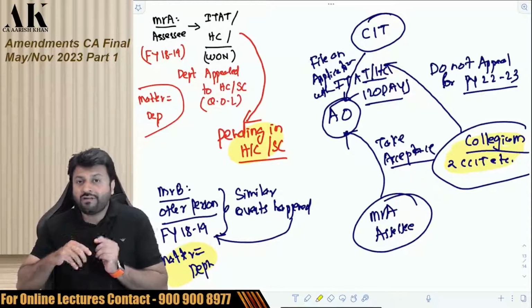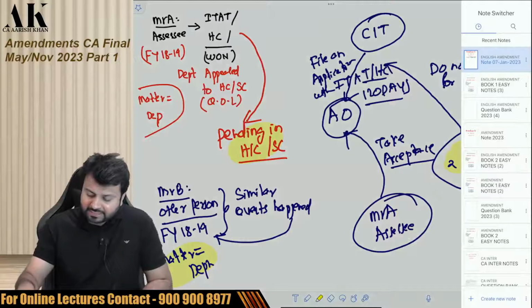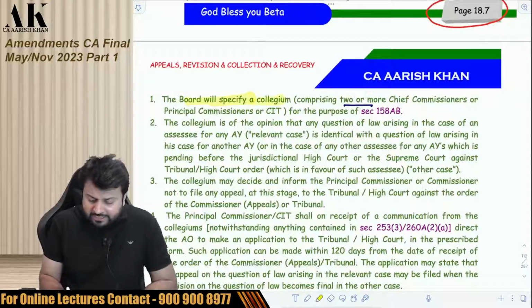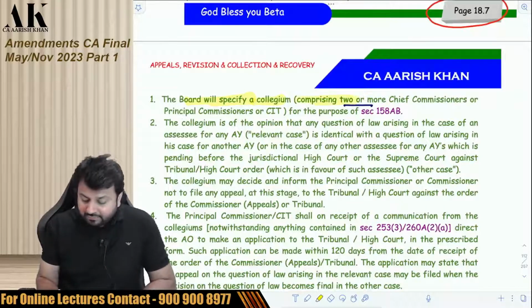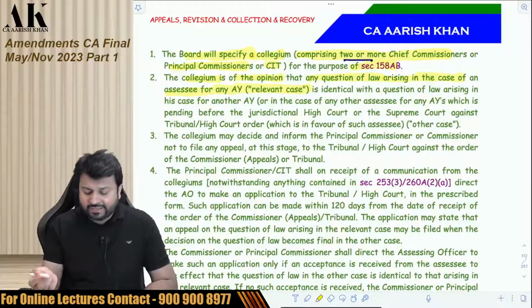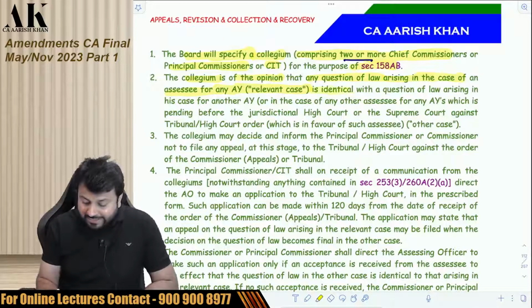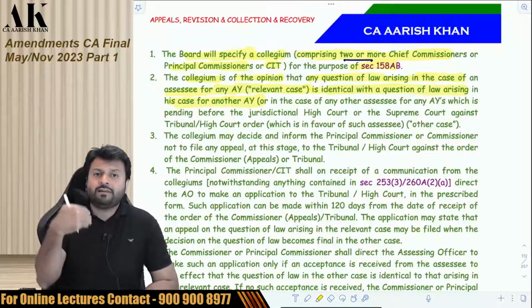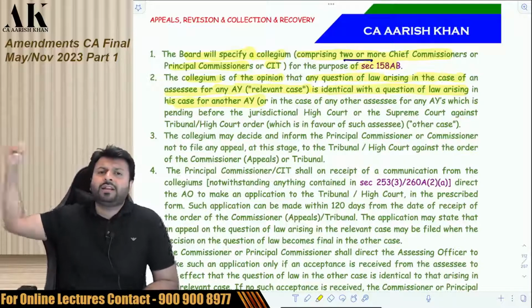Okay. So now I'll be reading everything with you with the help of this example. Then you can take a photograph of this if you want. The board will specify a collegium. Collegium means a group comprising 2 or more chief commissioners or principal commissioners or CIDs for the purpose of 158AB. The collegium is of the opinion that any question of law, that is the depreciation matter, arising in the case of an assessee for any relevant AY, that is 2223, is identical with a question of law arising in his case for another AY, that is 1819. So the depreciation matter of 2223 is similar to the depreciation matter of 1819.